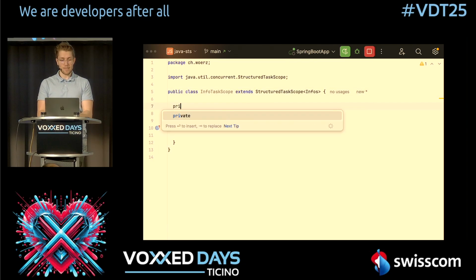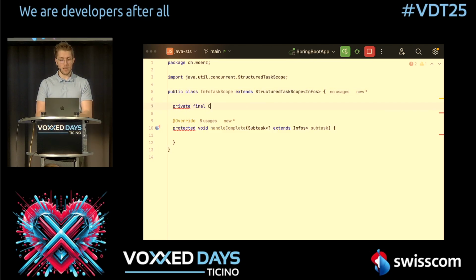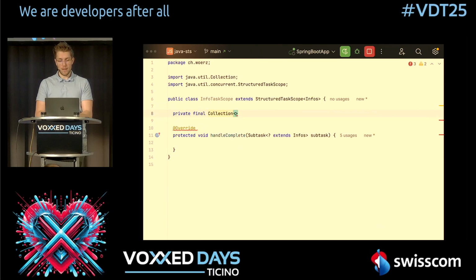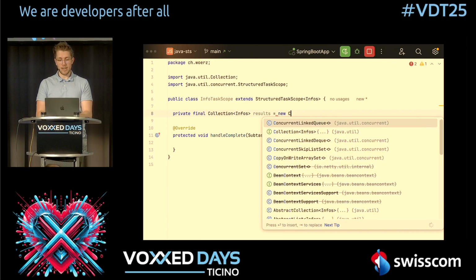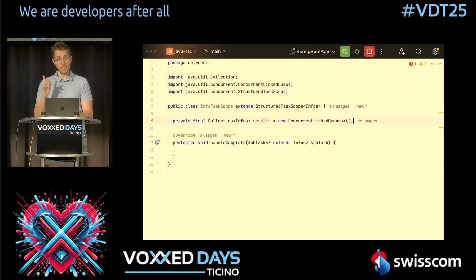So we can say, for example, we have our private final collection of our infos here. And we say we have our results in here. And I use a concurrent linked queue. Why do I not use an array list? Because array lists are not thread safe, and this gets accessed by different threads. So we need to make sure this is a thread safe implementation.